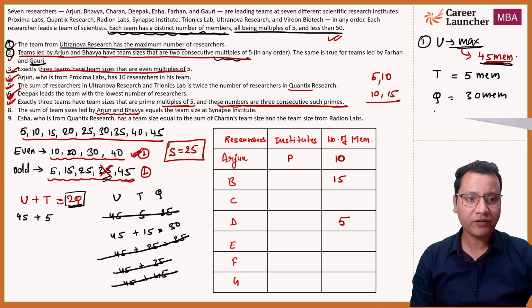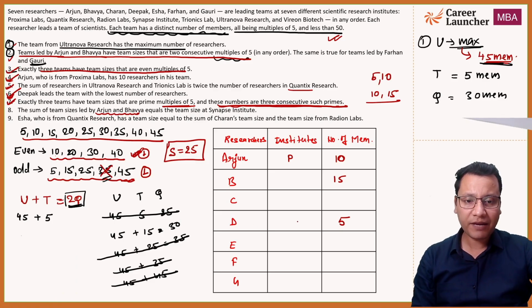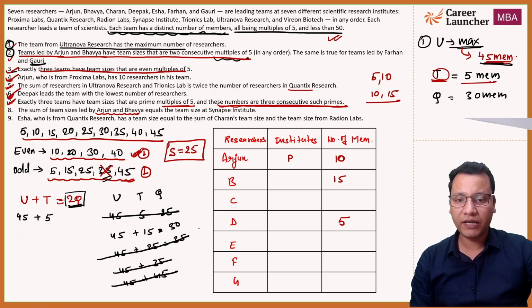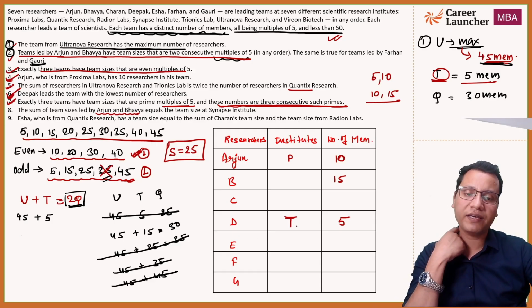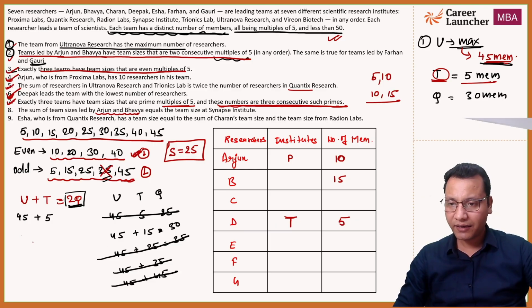Quickly, if we have anything, let's put it in. So U we cannot put right now. Okay, we can put for D, right? Here D has 5 members, and since D has 5 members, this is from T. So D is working in Trionix Labs. D stands for Deepak, who is working in Trionix Lab, which has 5 members, right? So I think this much is clear. I will erase the extra rough part.